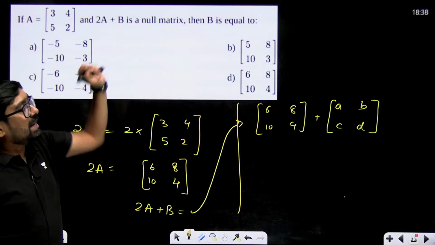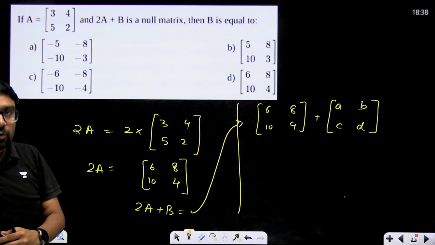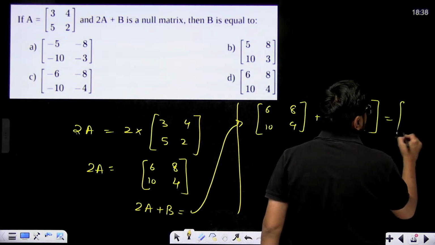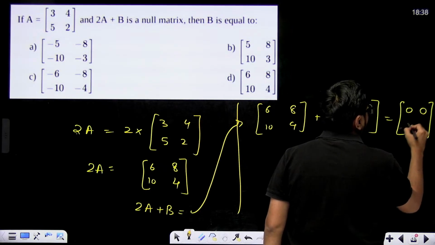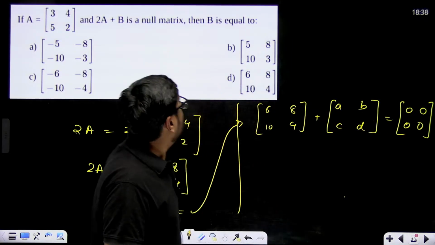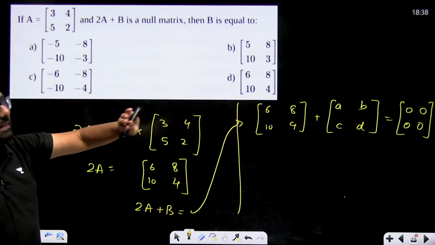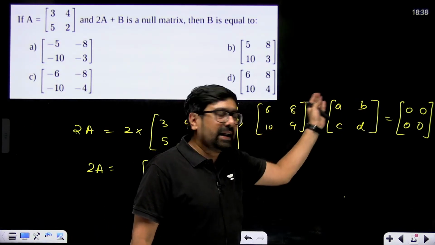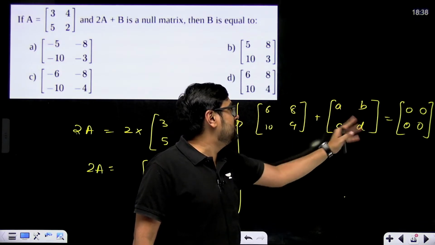2A plus B is a null matrix. Null matrix, if it is equal, then obviously of same order. Null matrix means all elements 0. Obviously of same order it will be, otherwise we cannot equate. So 2 cross 2, null matrix. B we don't know. What is B? That we don't know. So we assumed B is a matrix whose elements are A, B, C and D, right?